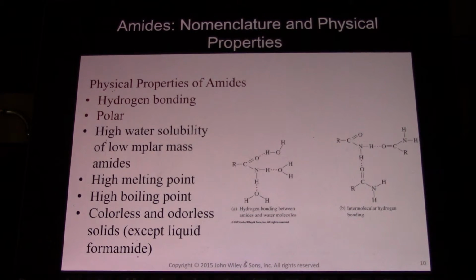Physical properties of amides. We have hydrogen bonding. They're very polar, they're very water soluble, and they're very useful solvents in organic chemistry because of that. And they have a lot of hydrogen bonding. They are colorless and odorless solids except for liquid formamide.